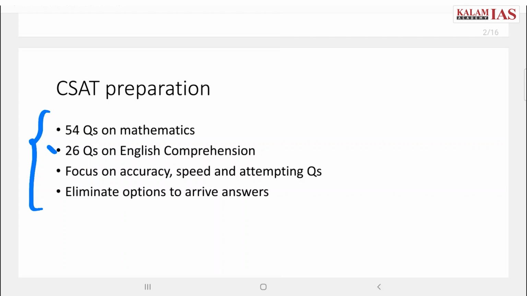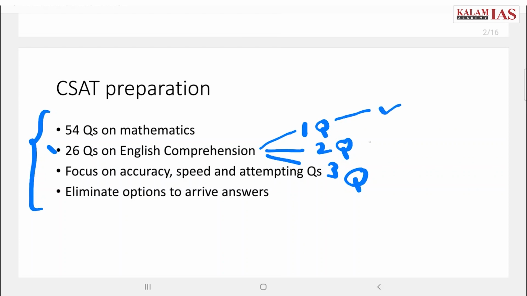comprehension are of three types. First is passage based, which has one question, passage which has two questions, and passage which has three questions. Generally, passages having one question are quite easy to solve and you can score easily. Two questions are of moderate level, and three questions are tough. So depending on time, you can attempt them and clear your CSAT paper.